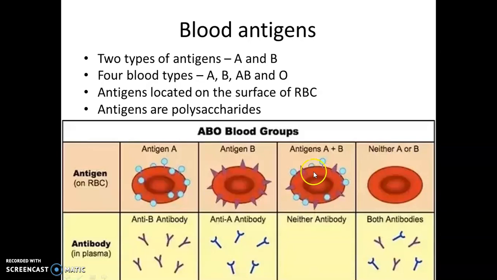AB blood group individuals have both A antigen and B antigen on the surface of RBC, and in the plasma they have no antibodies. Then O blood group individuals have no antigens on the surface of the RBC, but in the plasma they have both antibodies, that is anti-A antibody and anti-B antibody.